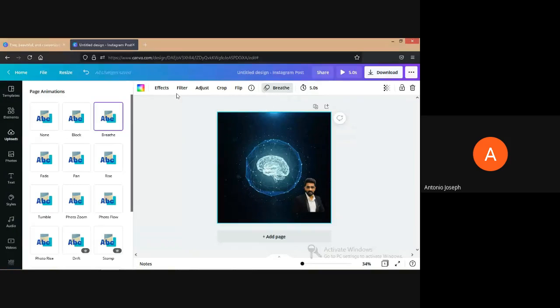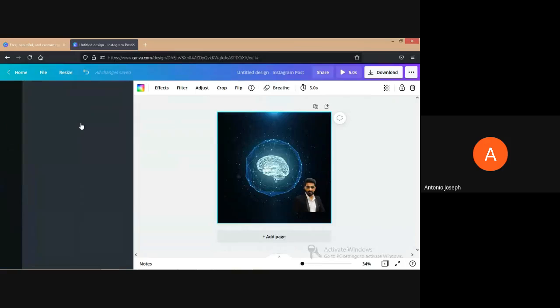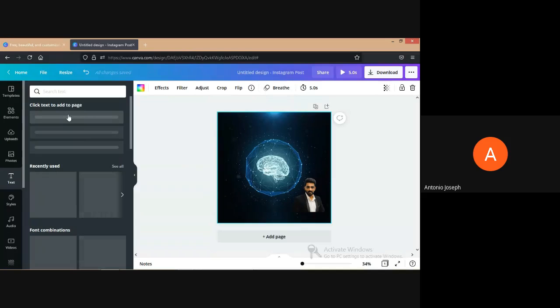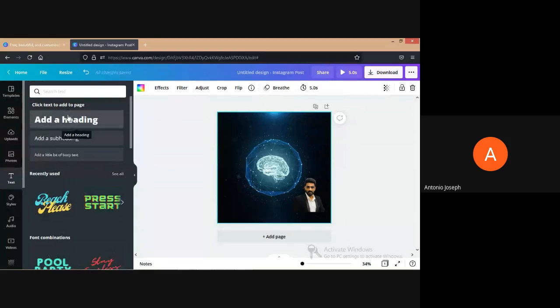Then we can add the text over here. Then we can change the font types.